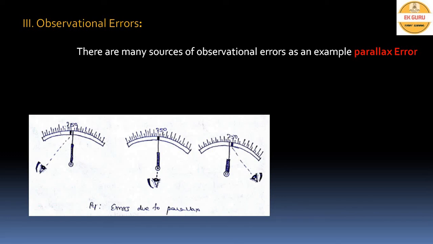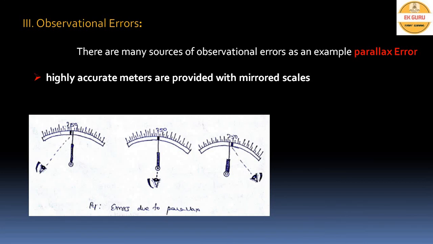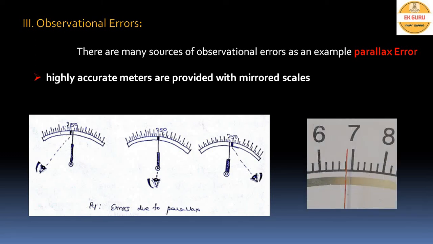For that we should use an instrument which has mirrored scales. Highly accurate meters are provided with mirrored scales. This is one mirrored scale, and here this one is the glass mirror. We should align the pointer and the image of the pointer in a straight line. Then the reading is the exact reading.